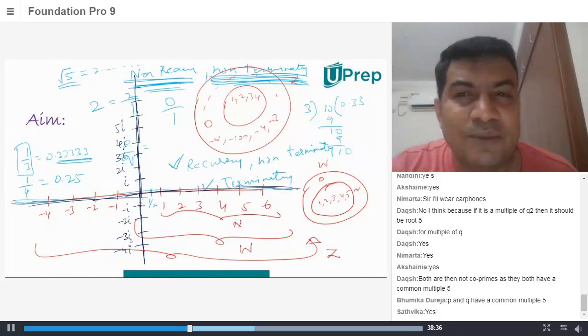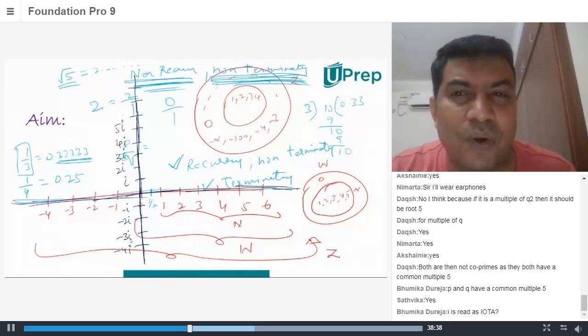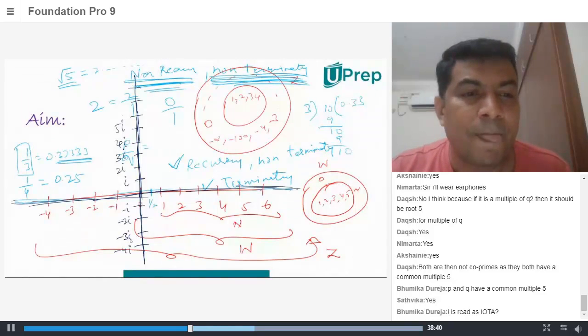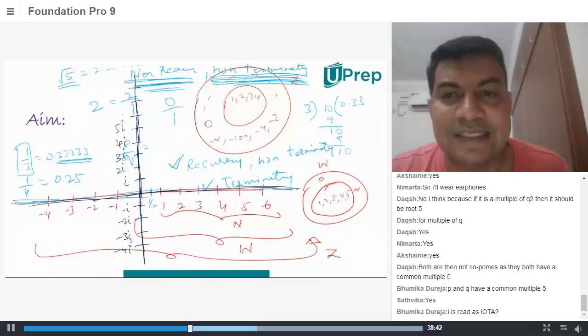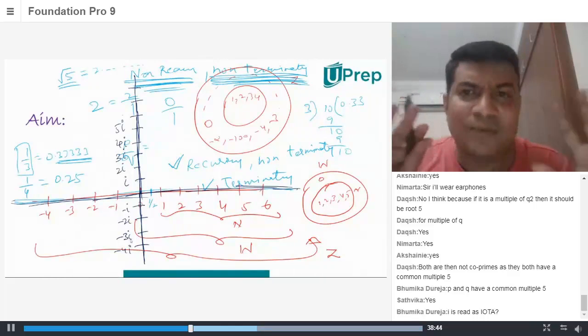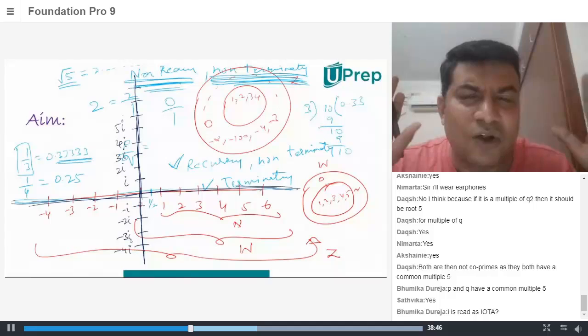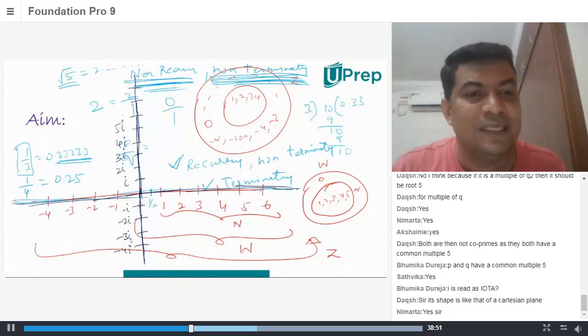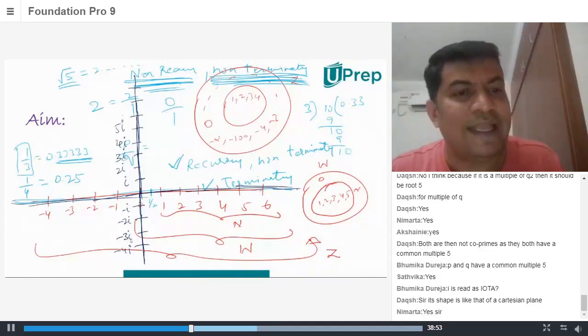Are you able to follow what I'm trying to teach you? Are you able to imagine what we are talking about? Yeah, it is read as iota. Yes, it's called iota, but its concept, what it is called, we will come to that. Very good, Bhumika. It's called iota. Good. So basically, yes, Daksh.